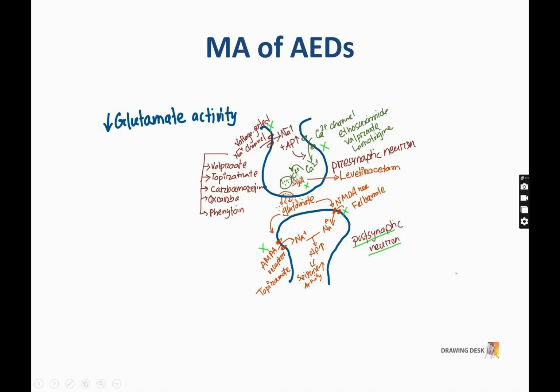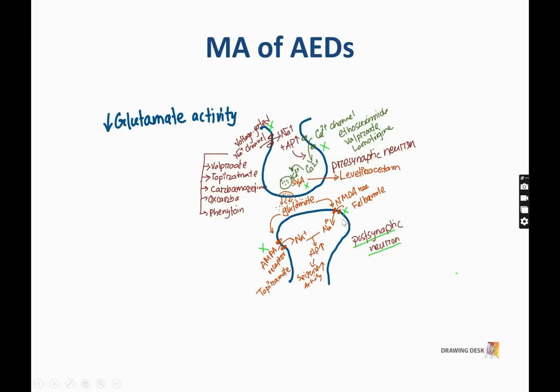Here is another drug called levetiracetam. It blocks the SV2A receptor. If levetiracetam blocks this receptor, calcium will not bind with the vesicle membrane, so there is no release of glutamate.